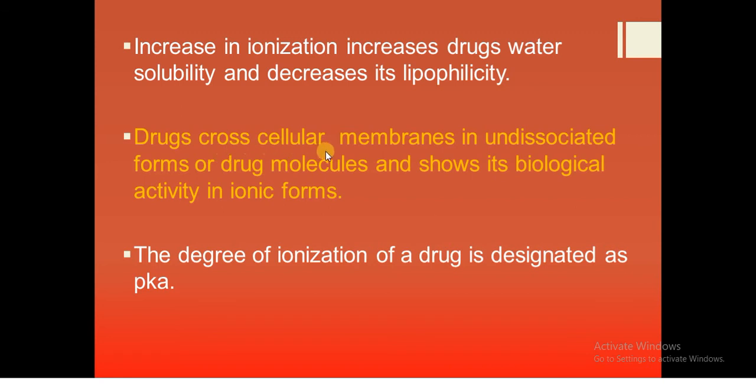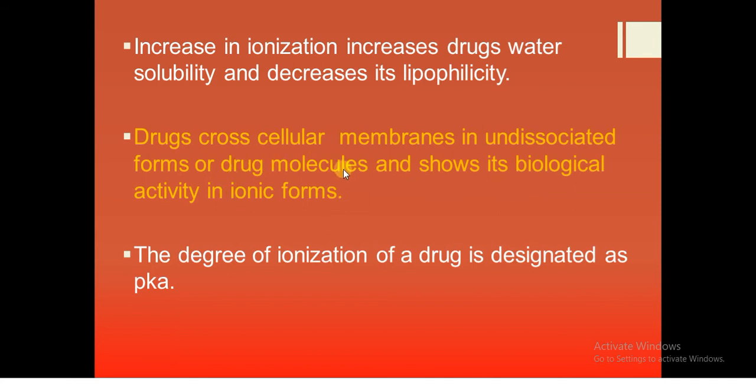Increase in ionization increases the drug's water solubility and decreases its lipophilicity. Drugs cross cellular membranes, means after entering the human biological system, the drug will cross the cell membranes, which you can also call plasma membranes, in undissociated form.